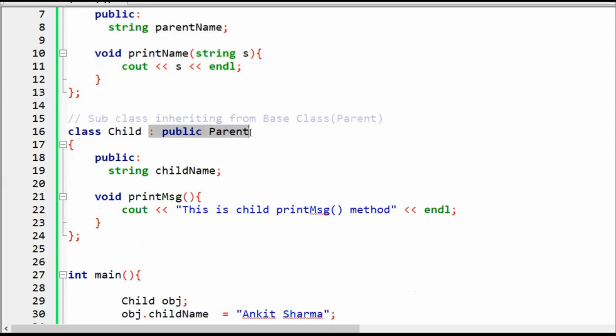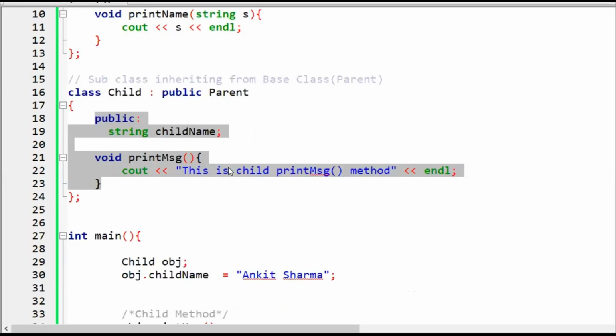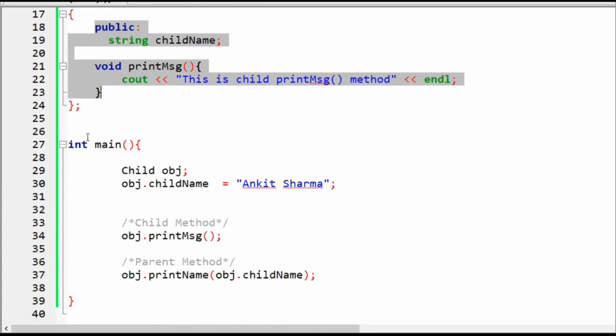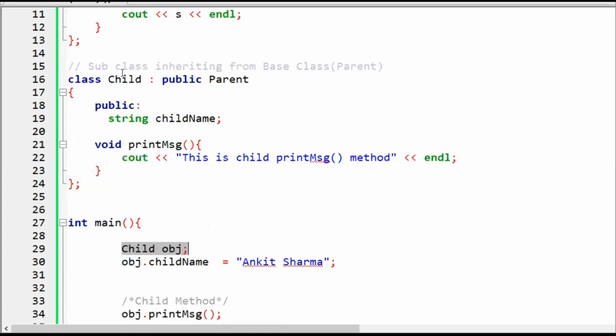So one thing is clear, we are using it because we want to enhance the capability of the derived class by using the existing qualities, data, or capabilities of the class we have created in a system. Let's see the execution flow. We have created a main method. In that we have created a child object, so the child object would be of this class.